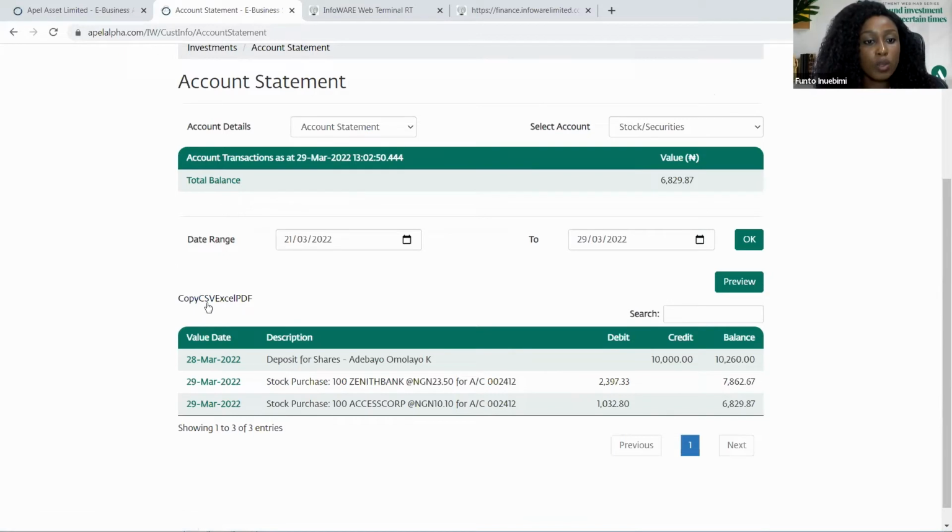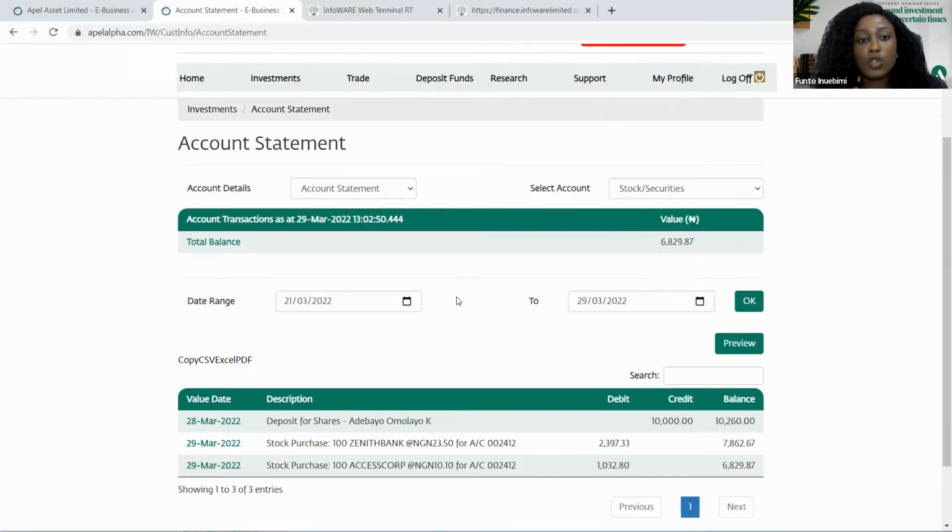You want to copy it, you want to download in CSV format, you want to download in Excel or PDF format. So you can also do this. Also, if it's to download your contract notes, you can also do this on this platform if you wish to download your contract note using the same process.